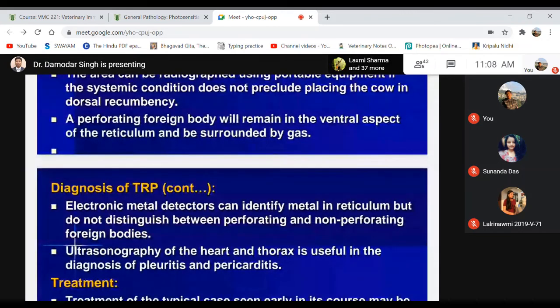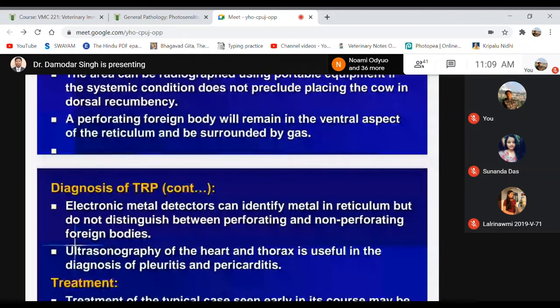But ultrasonography of the heart and the thorax is one of the most useful techniques for diagnosis, particularly for pericarditis, that is, traumatic reticulopericarditis as well as traumatic reticuloperitonitis.